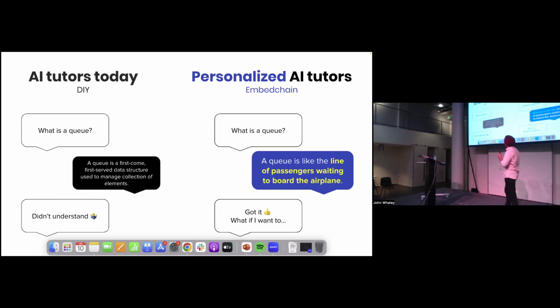On this image, on the right side, you can see that there is a learner that is deeply interested in airplanes and prefers learning via real world examples. That's actually me. And notice how the response has changed. You can also see that the learner has not only understood it, but is asking a follow up question, which means that the learner is engaging more.